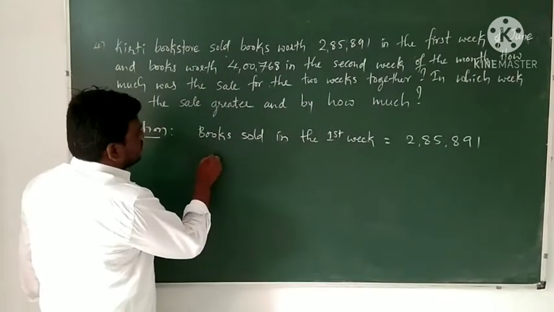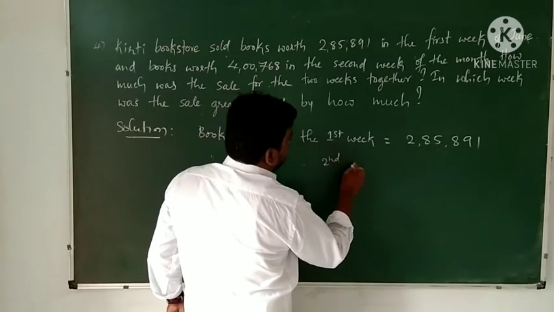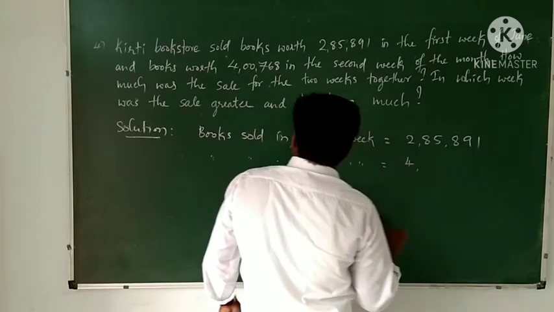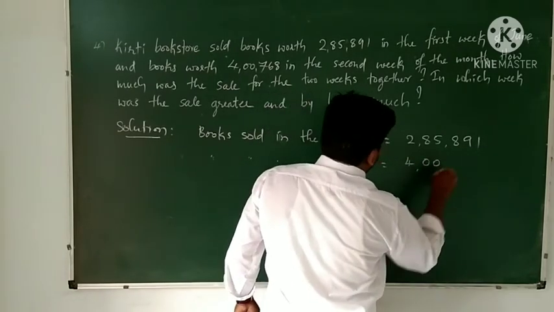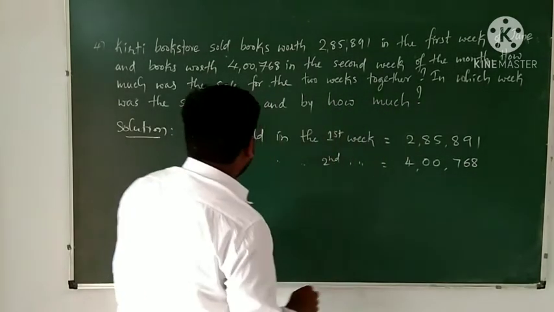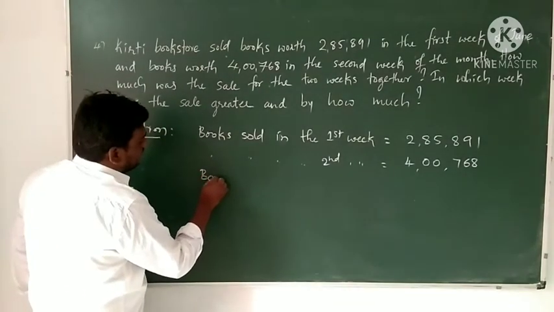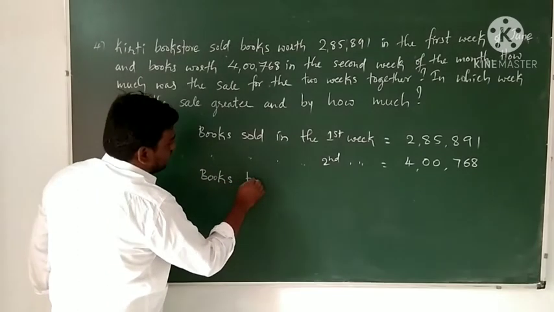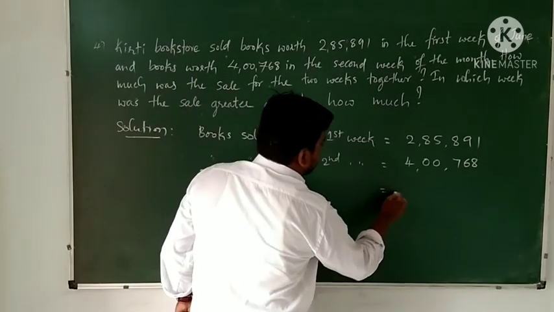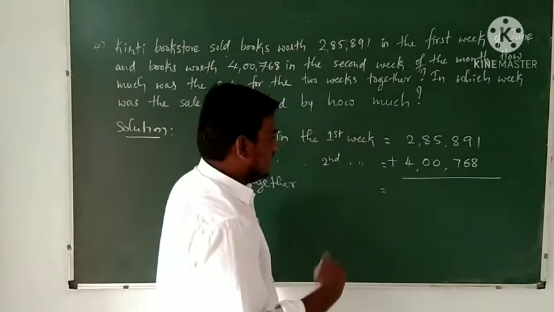Similarly the books sold in the second week of the June month, that is 4,768. Then they are asking together books how much. Okay, here together means we are adding all the books. Together means we are adding, difference means we are subtracting.